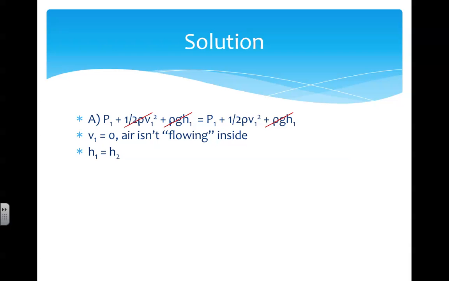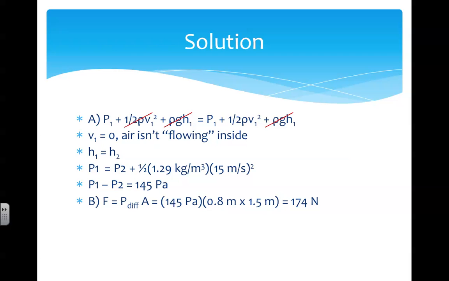Plugging in the density of air and the speed of the air outside, we see we have two unknowns, P1 and P2. However, this is not a problem because we aren't looking for each pressure inside and out, we're trying to find the difference in pressure. So we subtract P2 from both sides, and now on the left side of our equation we have P1 minus P2, which is the difference in pressure. So we calculate the difference in pressure to be 145 pascals.